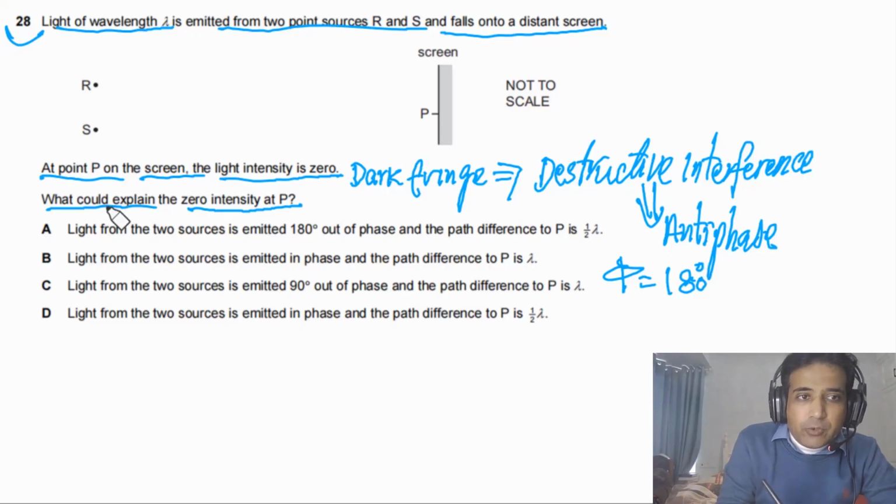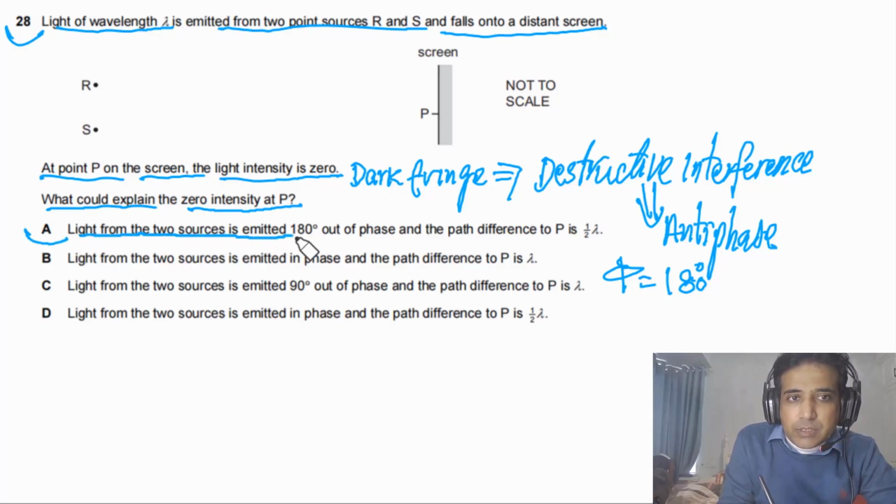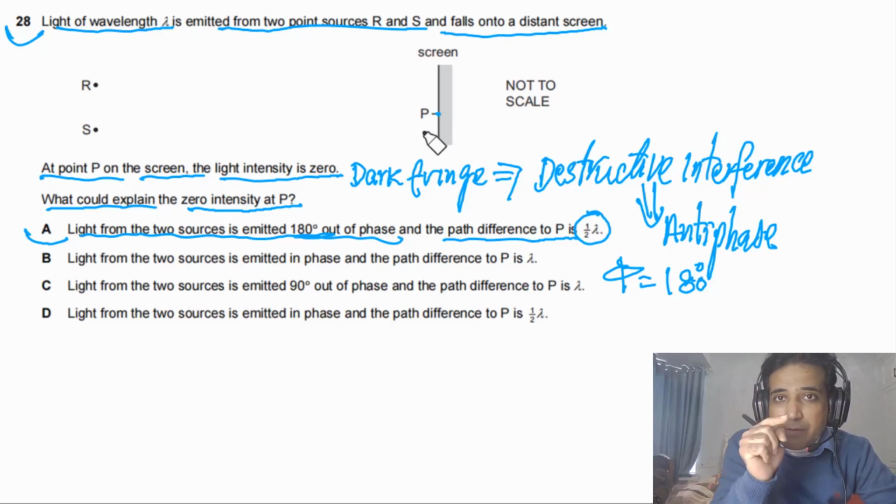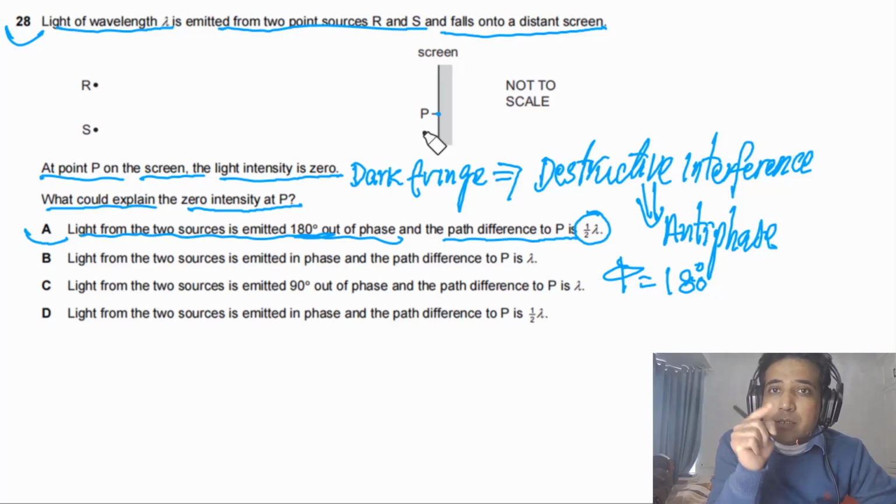Now if you look at given options, for option A it is given to us light from two sources is emitted 180 degree out of phase and path difference to P is lambda/2. So this is 180 degrees phase difference and this is also 180 degrees. So when they reach point P, these two waves will be in phase.